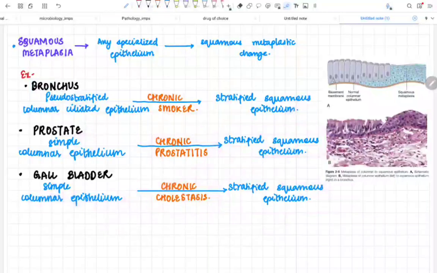Now you can see in the image along with the histodiagram. Now this was my normal epithelium. It has an intact basement membrane. Now it has undergone a squamous metaplastic change. In the histology, you can appreciate the columnar epithelial cells and you can see the change in the epithelial cells. It has been converted into stratified squamous epithelium due to persistent abnormal stress. Now this was all about squamous metaplasia. I hope you are clear with it.